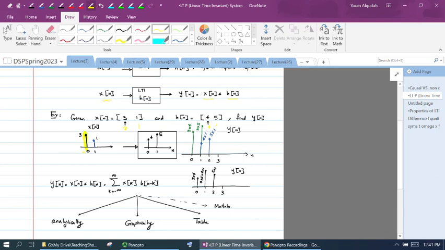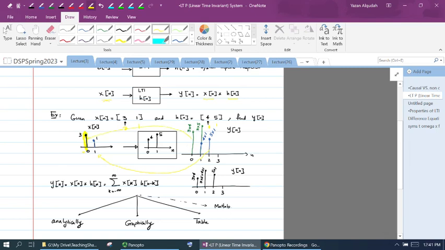Okay, the impulse that is happening at 1 is also going to generate for me the h of n. However, h of n is going to be shifted by 1 because the impulse is applied when n is equal to 1. So I'm going to get this response that we see in blue. This is the response of the system that is a result of applying this 1 here. So this one is the blue, and the green is the result of applying the 3.